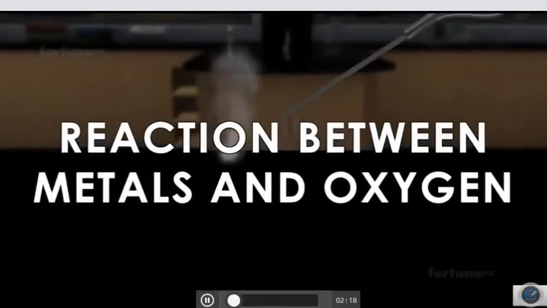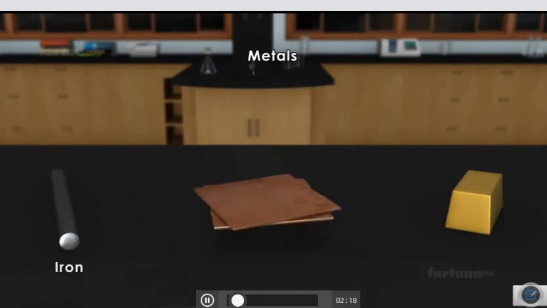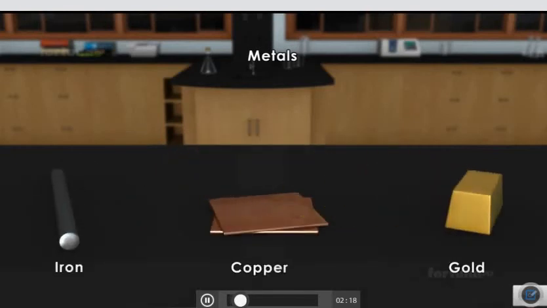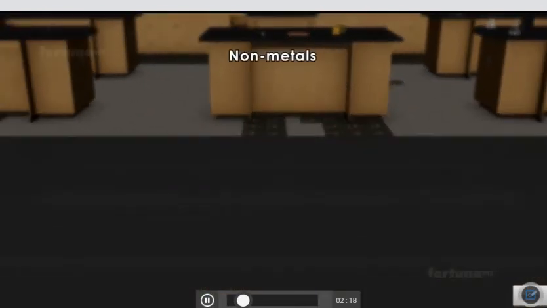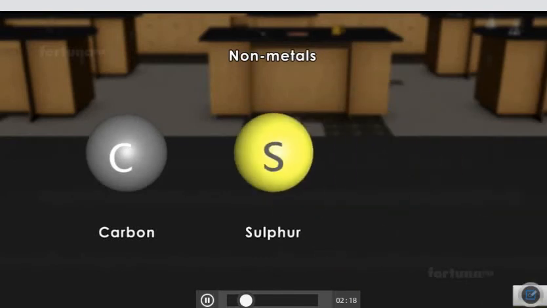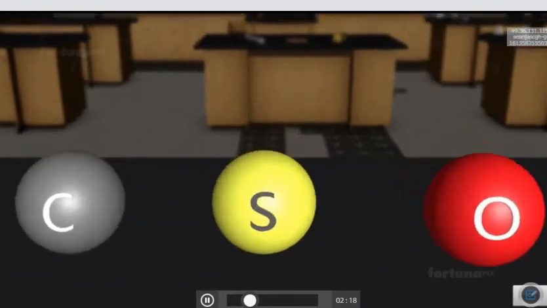Reaction between metals and oxygen. Metals such as iron, copper, and gold have distinct traits that help us to distinguish them from non-metals such as carbon, sulfur, and oxygen. But looking only at the physical properties doesn't tell us all we need to know.